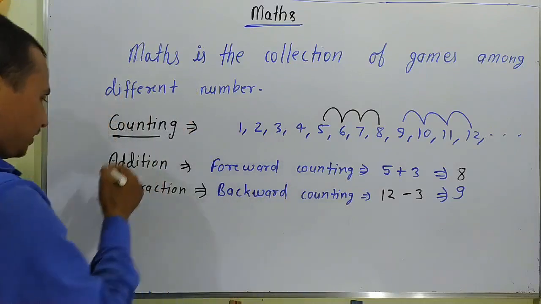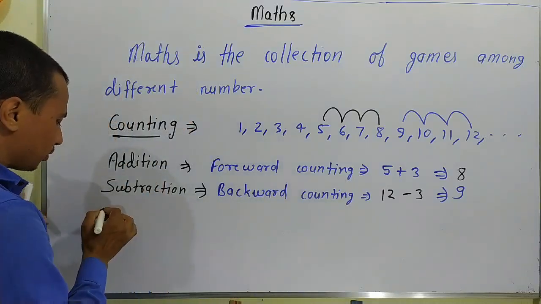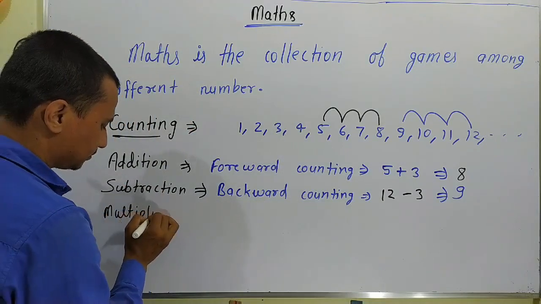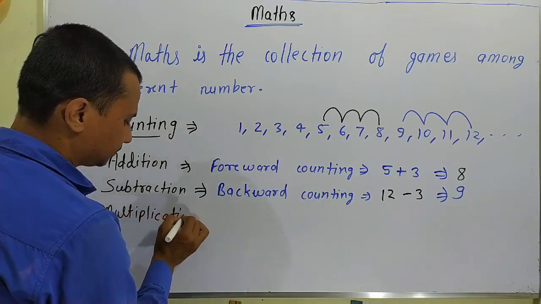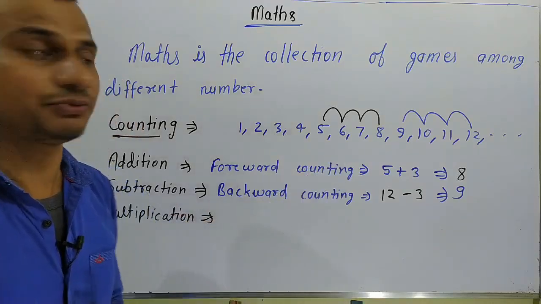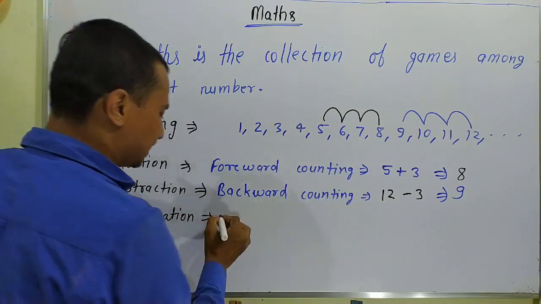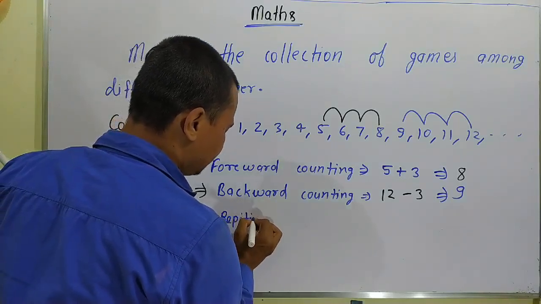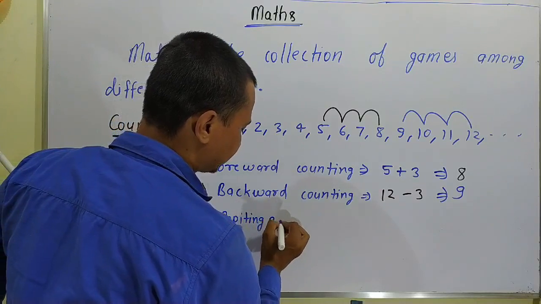In the same way, multiplication is repeating addition.